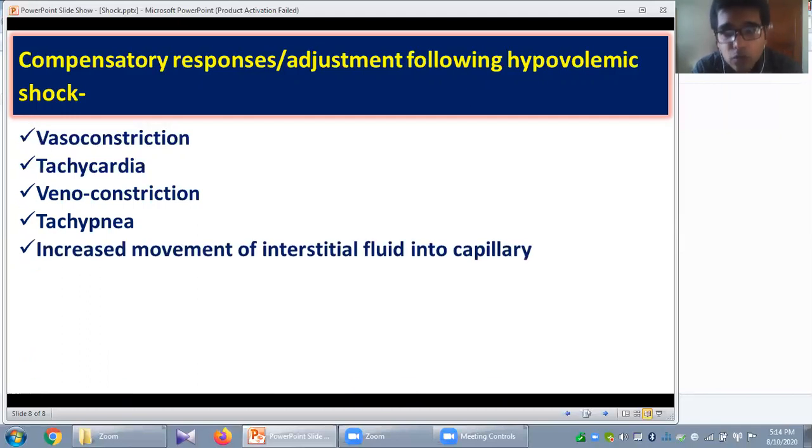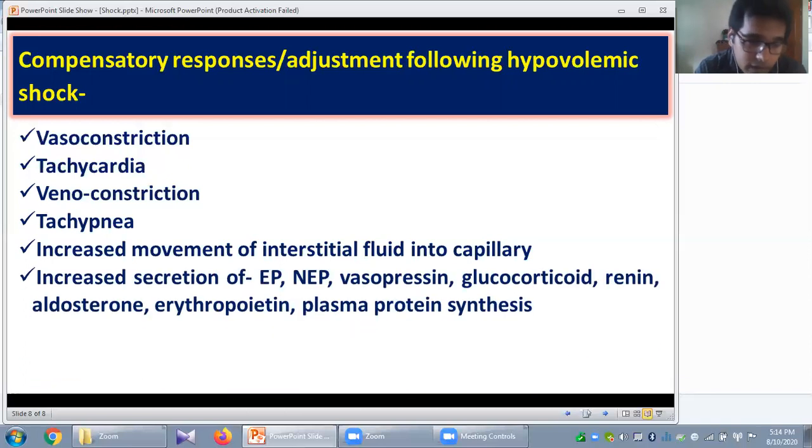Then to restore your intravascular volume or blood volume, fluid will shift from the interstitial space to the vascular compartment. That is called capillary fluid shift, an increased movement of interstitial fluid into the capillaries. There will be increased secretion of epinephrine, norepinephrine, vasopressin, glucocorticoid, renin, aldosterone, and increased production of erythropoietin.